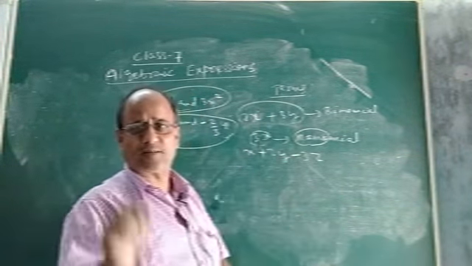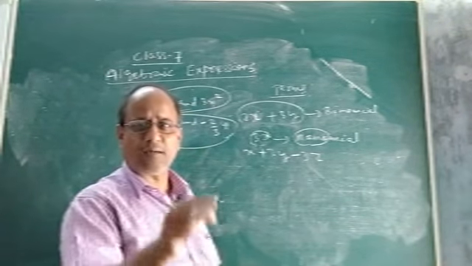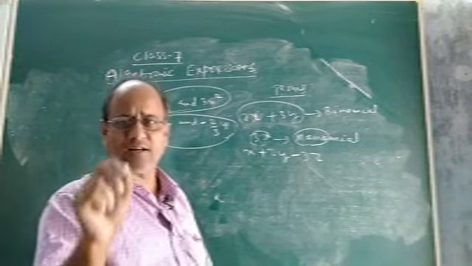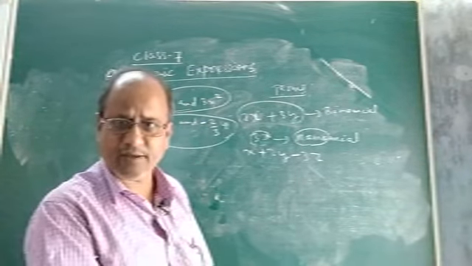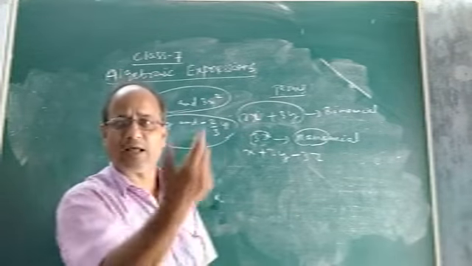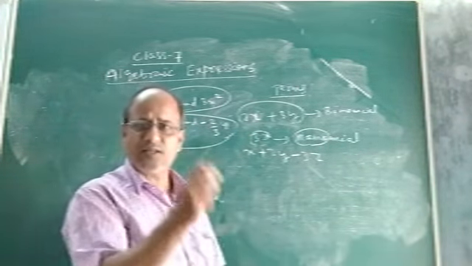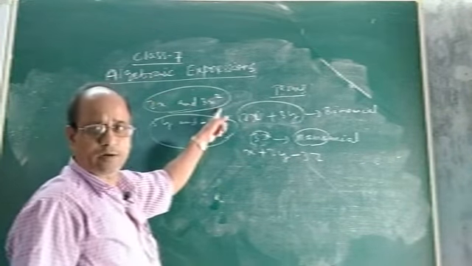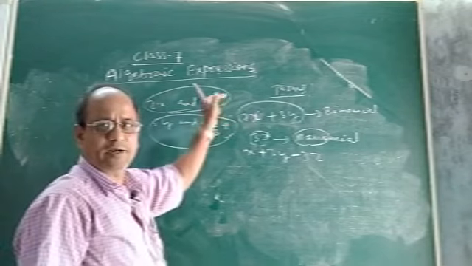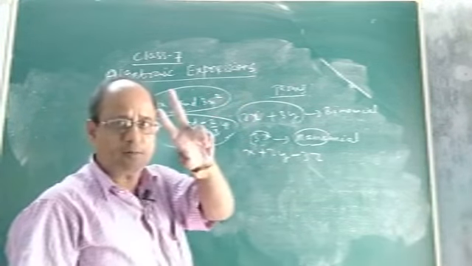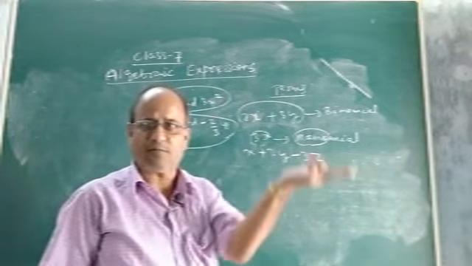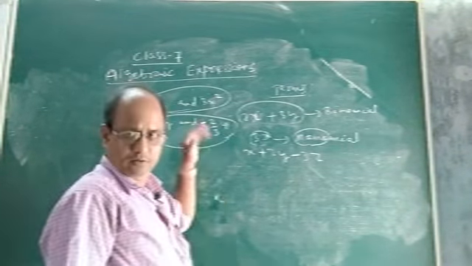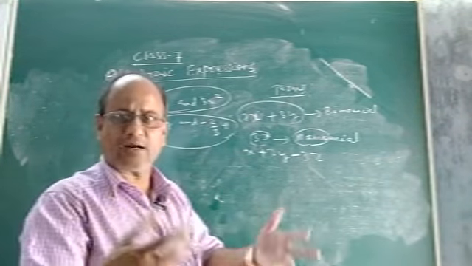So each part of the algebraic expression is called a term, and the various terms present in an algebraic expression may be like or may be unlike. So how to identify which are like and which are unlike? These things were also there in class 6. Suppose you consider two terms, say 2x and 3x square. Now the point is, are they like or unlike? A term is of two types, either like term or unlike term. So how do we know which terms are like and which are unlike?